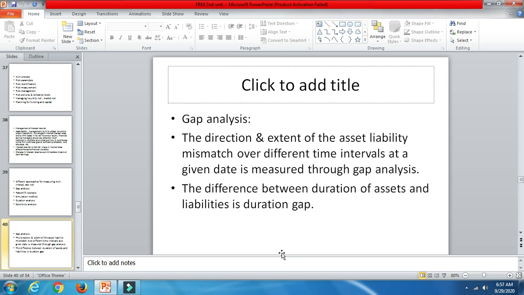So the very first step in this gap analysis is selecting the gap period, which can be anywhere between a month to a year. The selection of the gap period primarily depends on the short-term and medium-term forecast of interest rates as such. I hope it is clear.